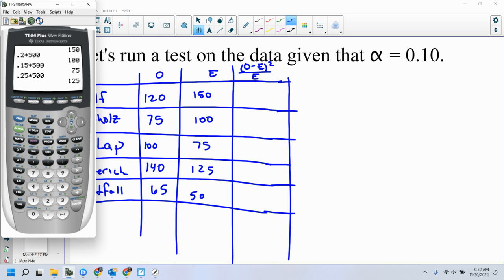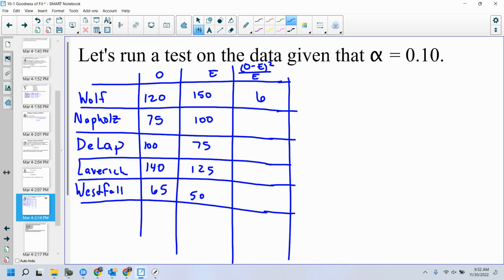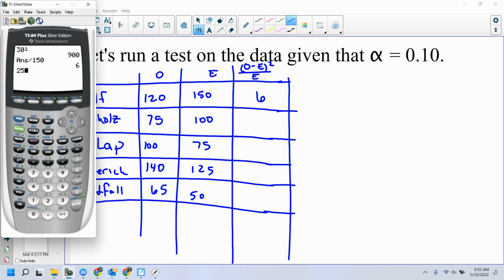Now, these ones, it's not too hard to find the difference. So Wolf has a difference of 30. Square it. Divide by 150. Divide by E, not O, by E. 6. Okay, Napholtz has 25 squared divided by 100. 6.25.